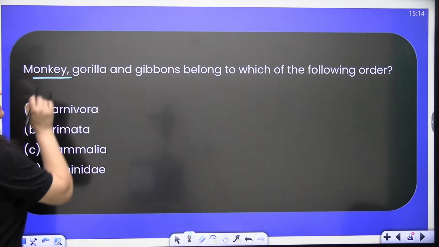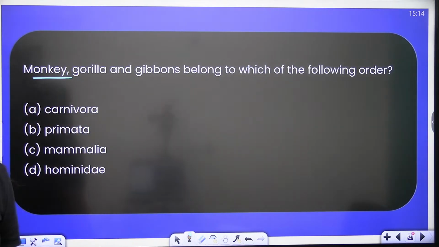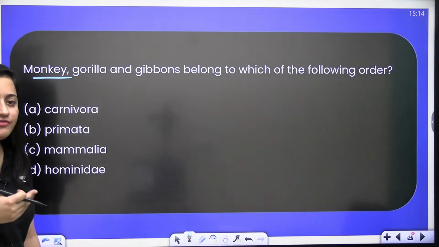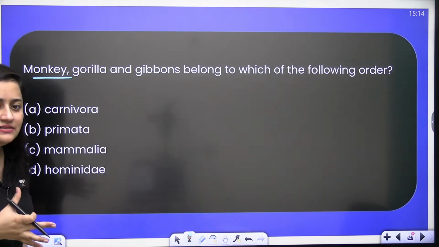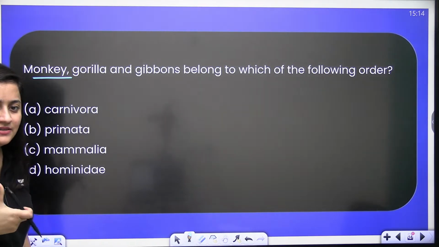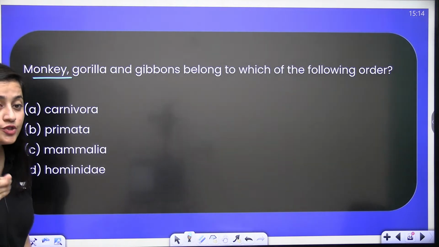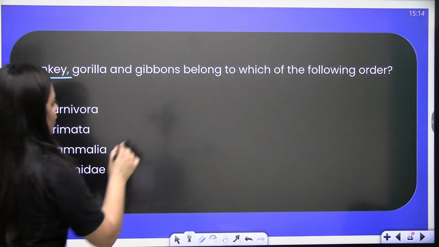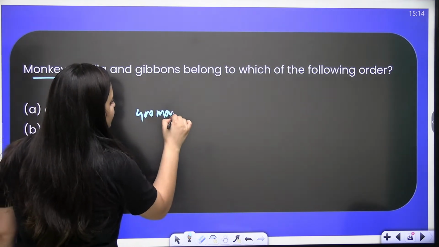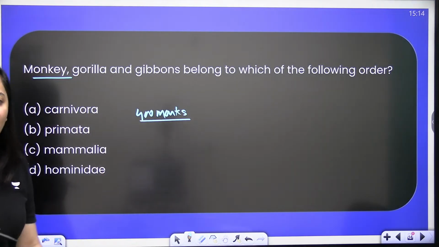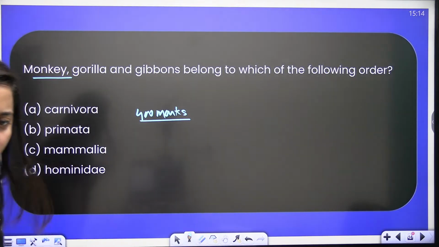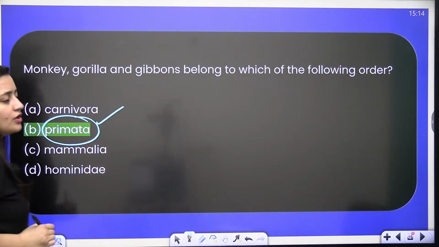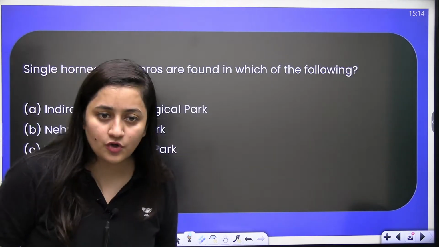Very good. So monkey, gorilla and gibbons, they belong to which of the following orders? You know the answer, isn't it? Guys, speed up. You need to get 400 marks in today's test, so give your best, read the question carefully and tell me the answer exactly. Here the answer is order Primata.